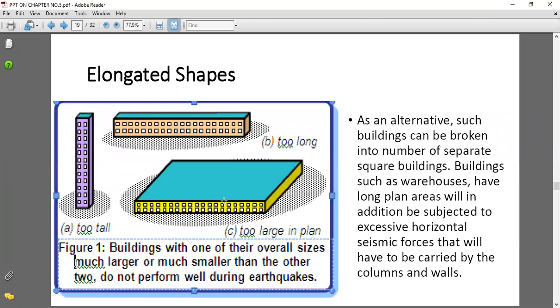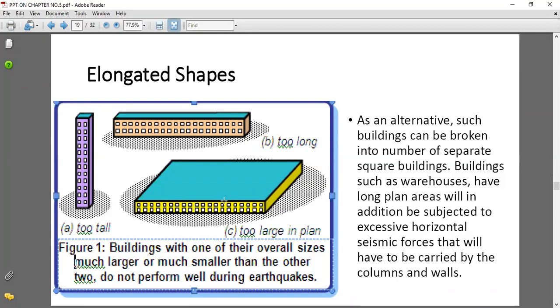In that diagram, the first is a too tall building, the second is too long with respect to length, and the third is too large in plan. In these three buildings, where one overall size is much larger than the other two, the buildings do not perform well during earthquakes.